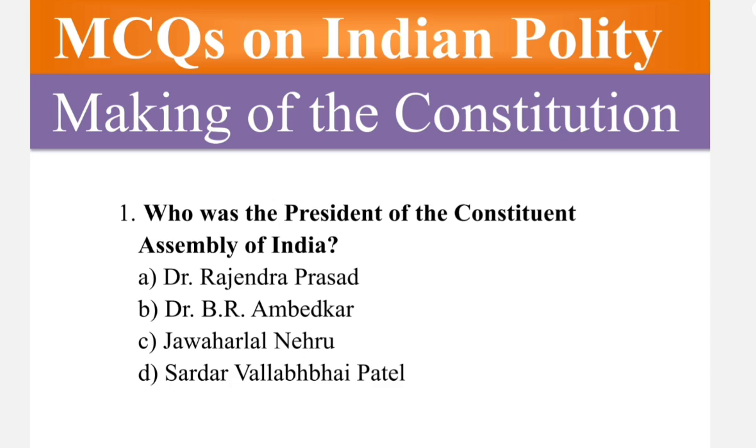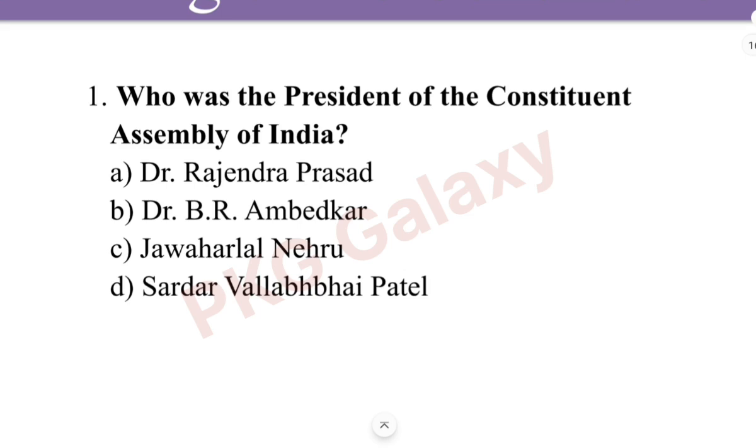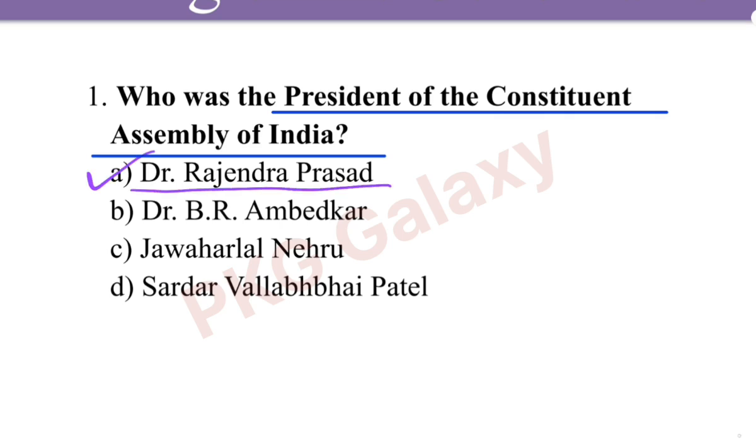Okay, let's get started. First question, who was the President of the Constituent Assembly of India? The correct answer is option A, Dr. Rajendra Prasad.